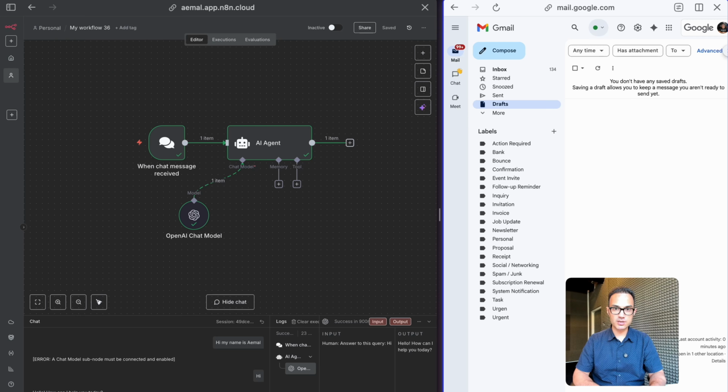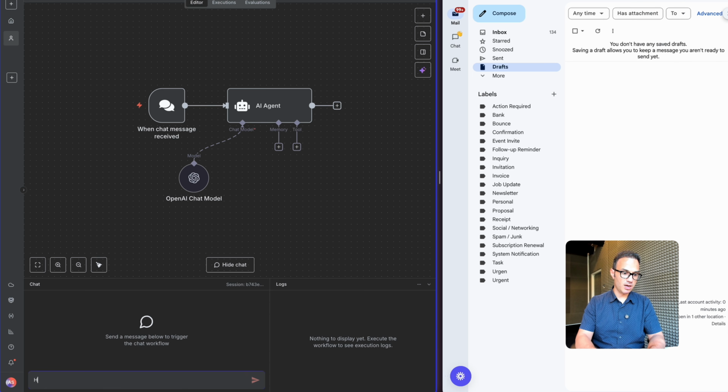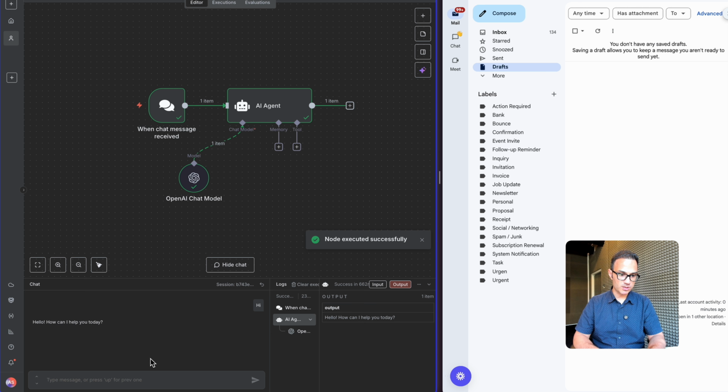So as we explained, an AI agent needs to have memory so that it can remember things over interactions. So what we are going to do now is add a memory to this AI agent. Right now it has some information. If I quickly refresh this page and I type here something, I say hi, it does talk to me back.